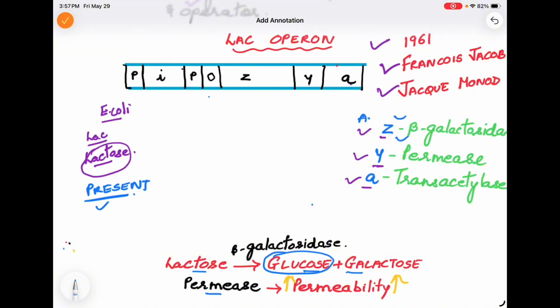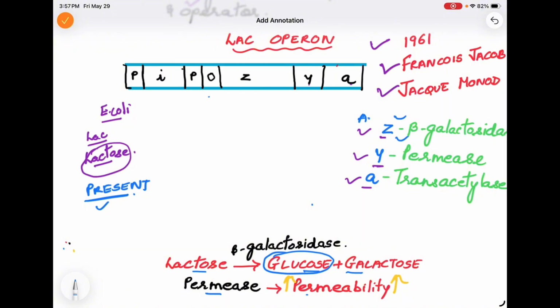Permease enzyme increases the permeability for lactose in E. coli. So when permease is produced, then more and more lactose can enter inside E. coli. Okay, the permeability, the pores open. And then transacetylase, the function is known, but at this level we will not study it, because for Lac Operon mainly we are focusing on these two enzymes, that is beta galactosidase and permease.